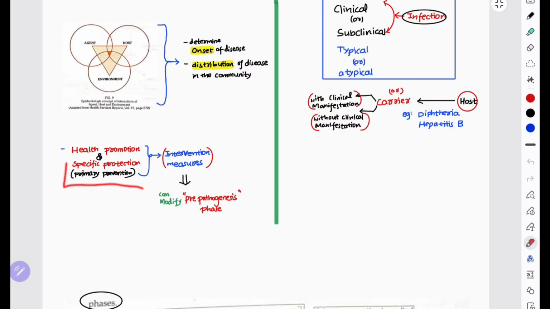Specific protection is primary prevention, that is, prevention of the risk factor. Smoking is a risk factor for the development of atherosclerosis, MI, and CVDs, right? That's why intervention measures in the pre-pathogenesis phase can modify the disease process.